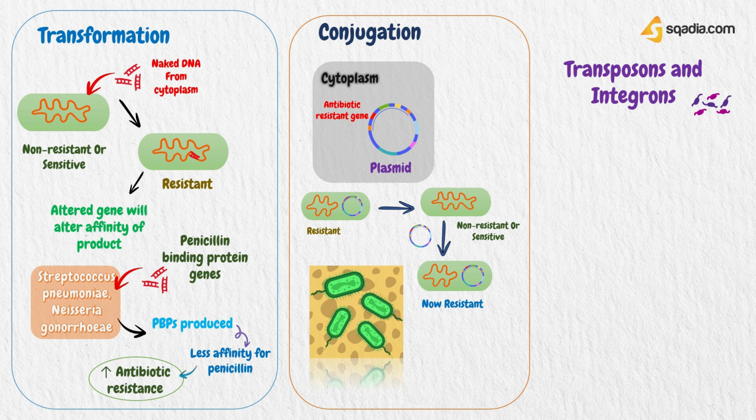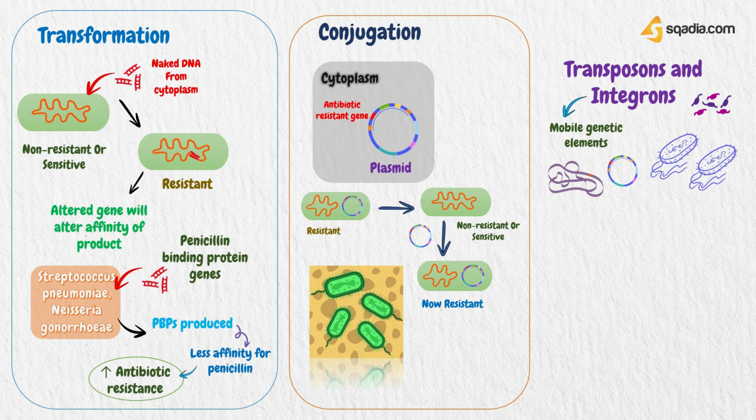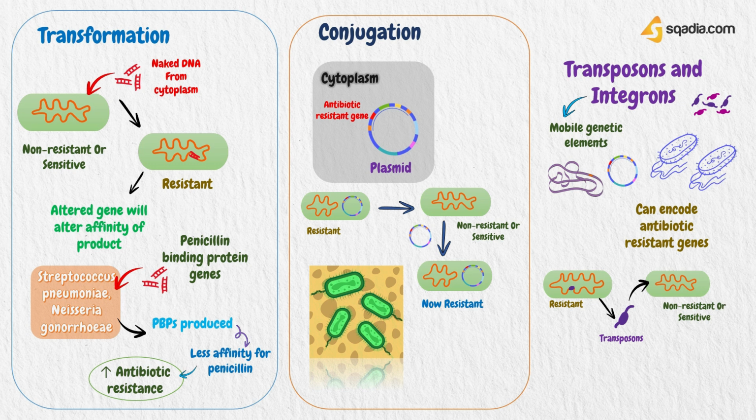Now, transposons and integrons. Transposons and integrons are mobile genetic elements able to encode transposition and move between the chromosome and plasmids, and between bacteria. Many functions, including antibiotic resistance, can be encoded on a transposon. Sensitive bacteria that get these antibiotic resistance encoded transposons thus acquire resistance.